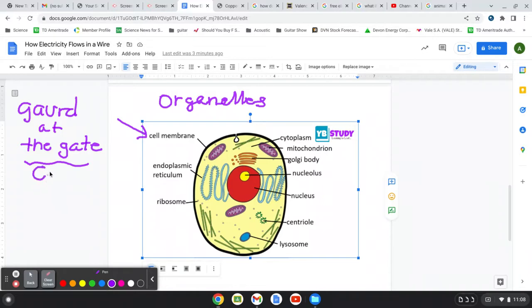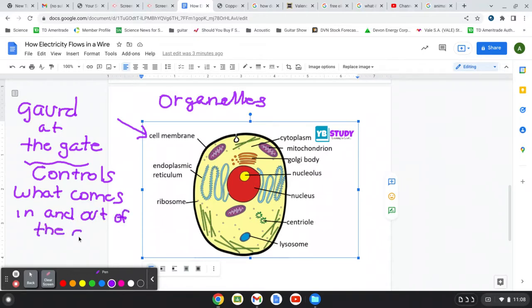So it controls what comes in and out of the cell, right? Like a guard. If you don't have the right stuff, you're not coming in, right? Sometimes they can get fooled, like viruses. They can come in, right? They fool the guard at the gate.